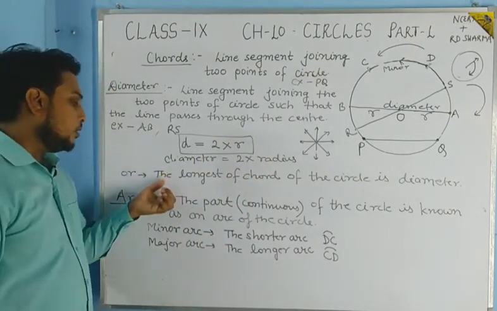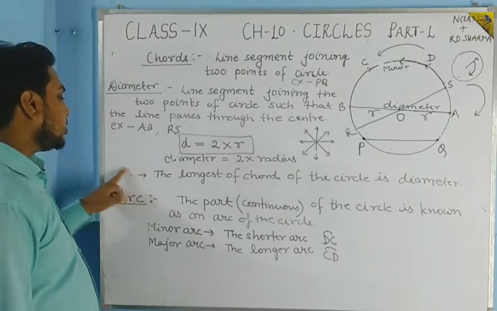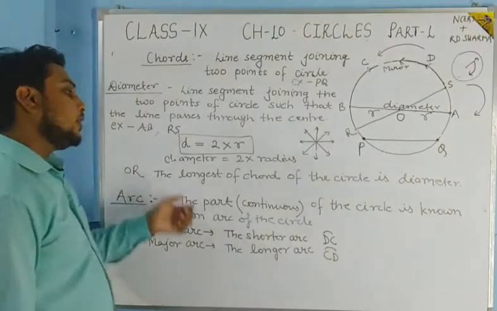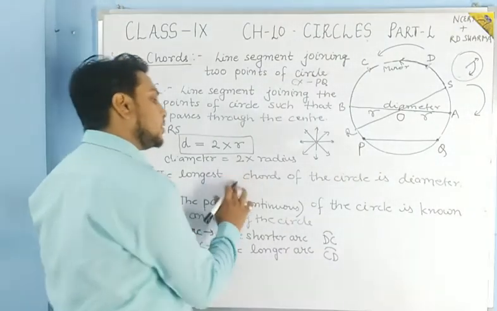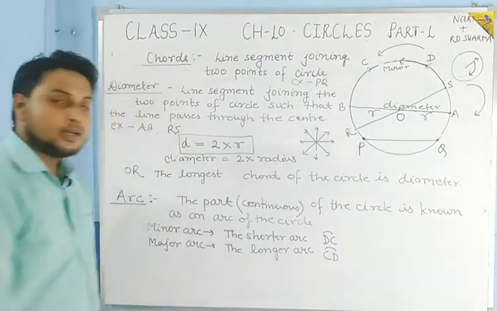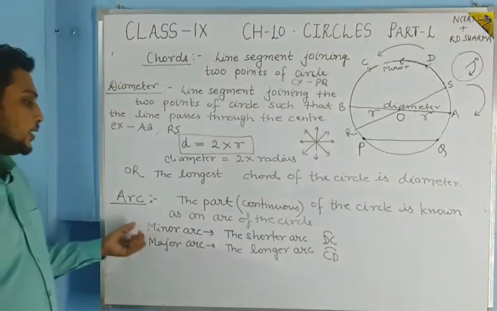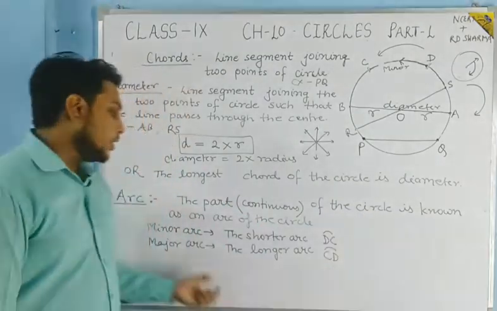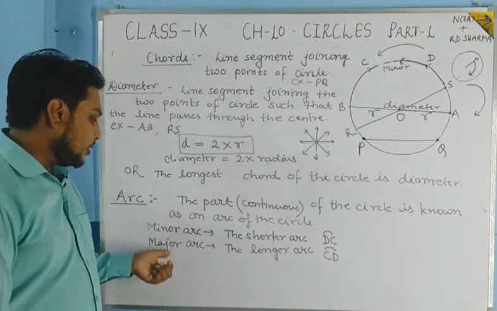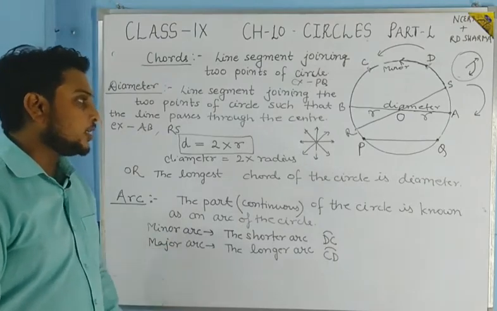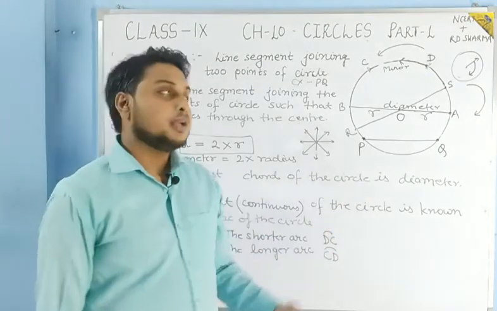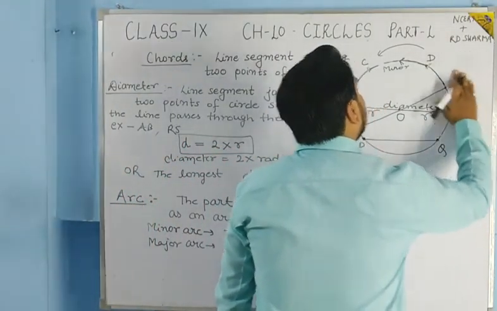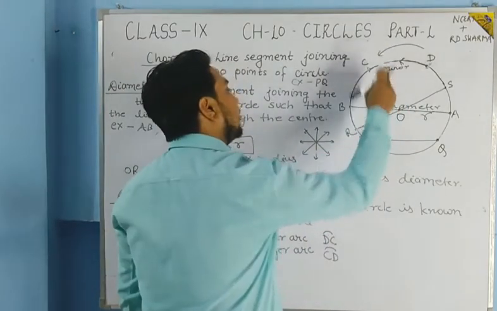Also we can give the definition that the longest chord of the circle is the diameter. Then what is an arc? Arc is the part of the circle, and it divides in two parts, one is minor arc and one is major arc. We always see the direction in arc as anti-clockwise direction.